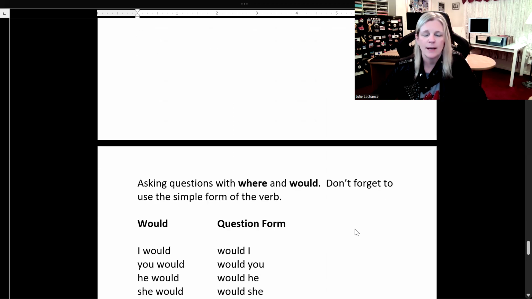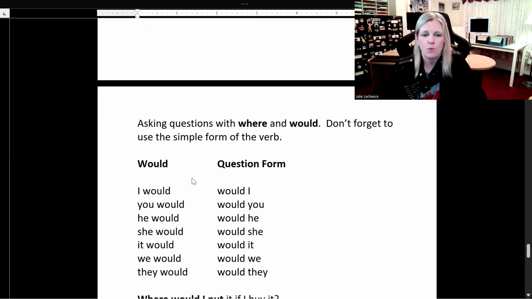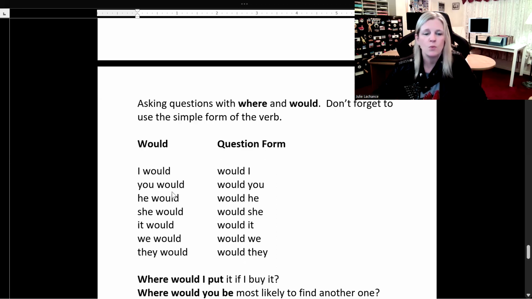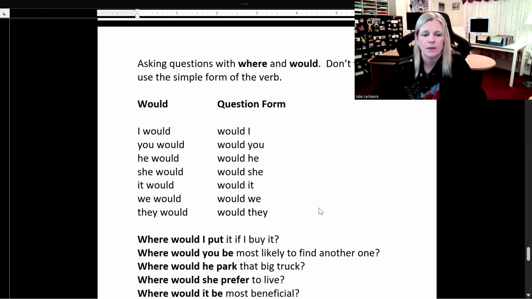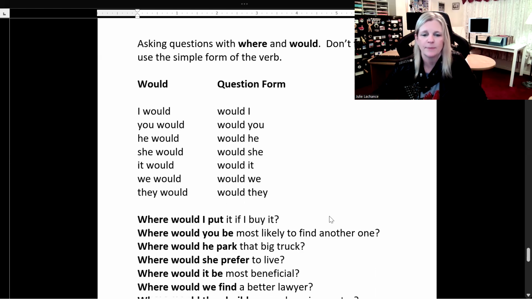Now we're going to be asking questions with where and would. Don't forget to use the simple form of the verb. Would, I would, question form, switch it around, would I? You would, would you? He, she, it would, would he, she, it? We would, would we? They would, would they?